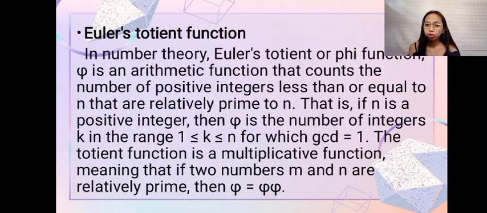The totient function is a multiplicative function, meaning that if two numbers m and n are relatively prime, then phi(mn) is equal to phi(m) times phi(n).